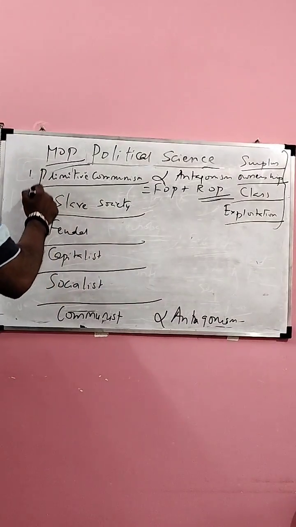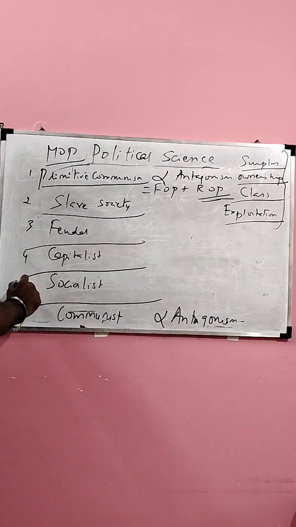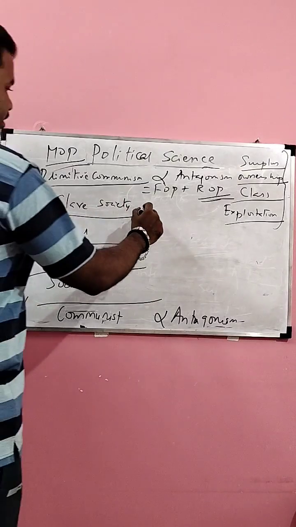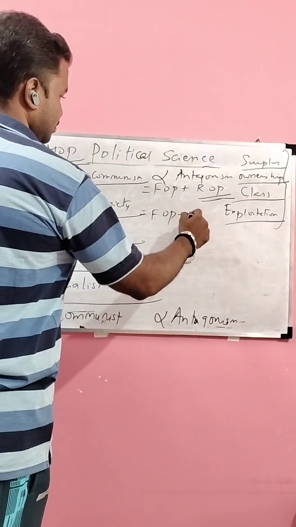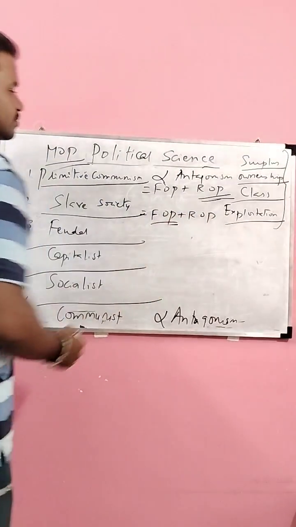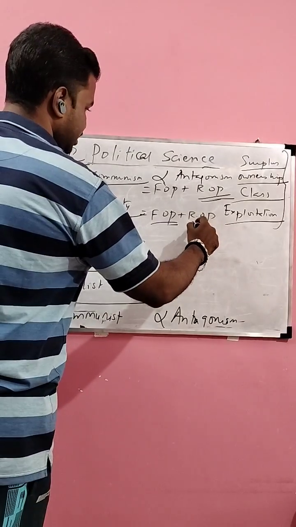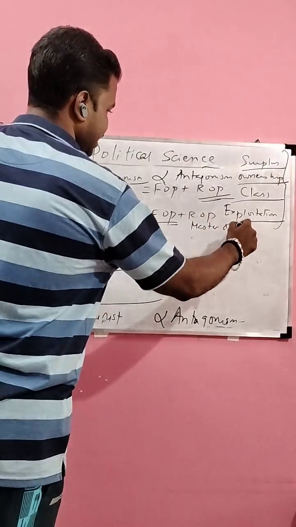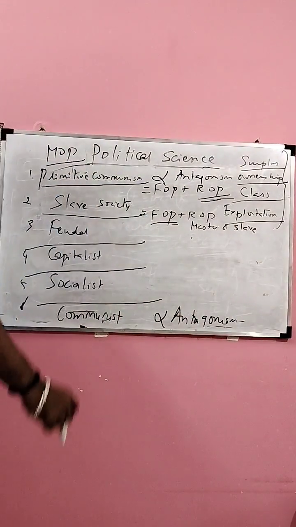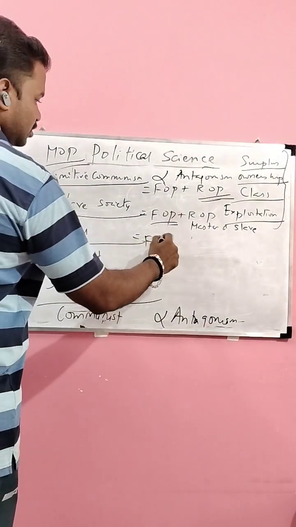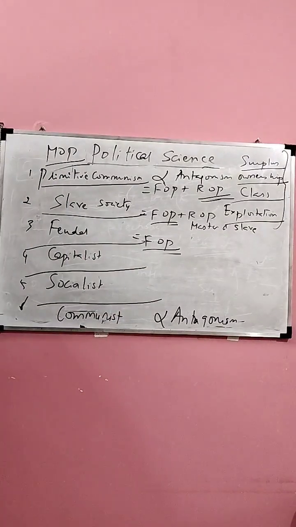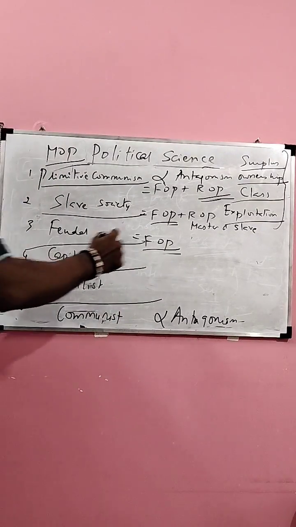Next MOP is slave society. In the slave society, technology changes. The ROP is also new here. In slave society, you have the master and slave. Feudal society, once again, technology is new, needs are also new.